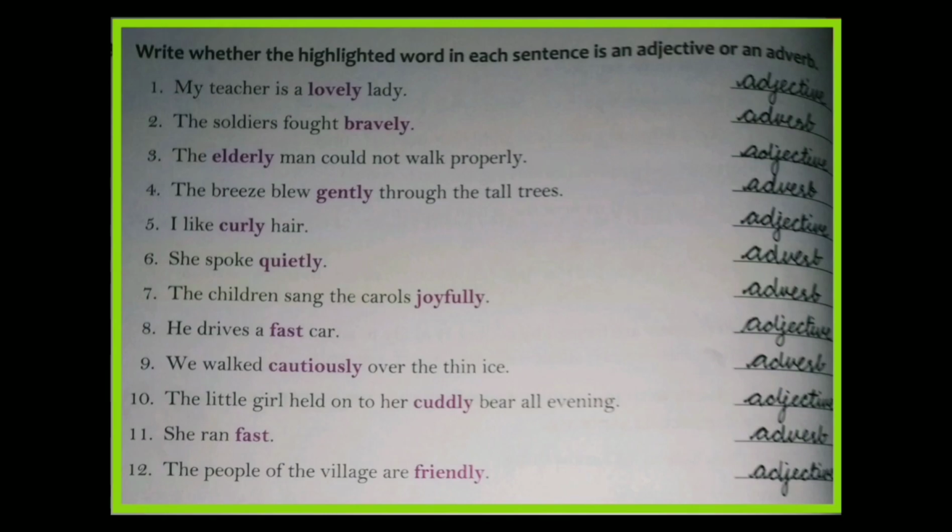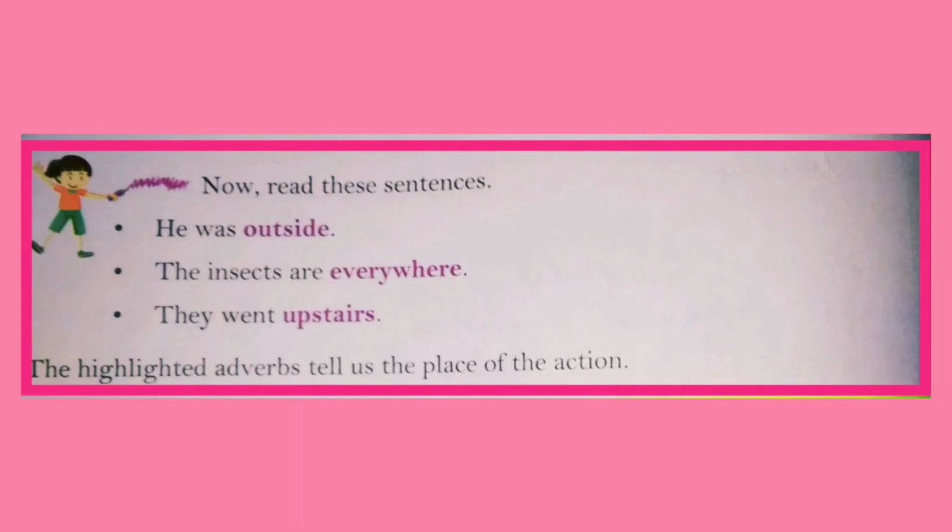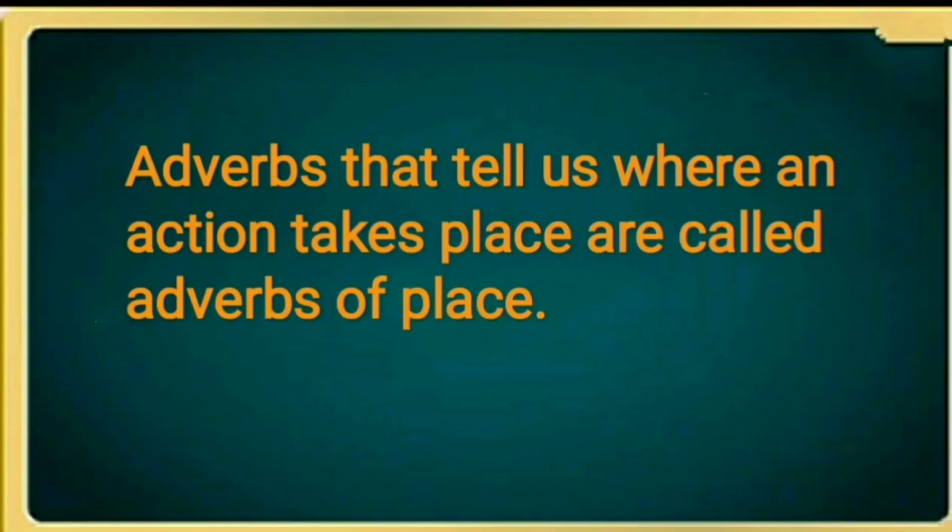Now let's see what is an adverb of place. Read these sentences. He was outside. The insects are everywhere. They went upstairs. The highlighted adverbs tell us the place of the action. Adverbs that tell us where an action takes place are called adverbs of place. They answer the question where the action is performed. Near, far, here, there, away, inside, outside, everywhere, nowhere, up, down, in, out, upstairs, downstairs are some common adverbs of place. Now let's move to the exercise.